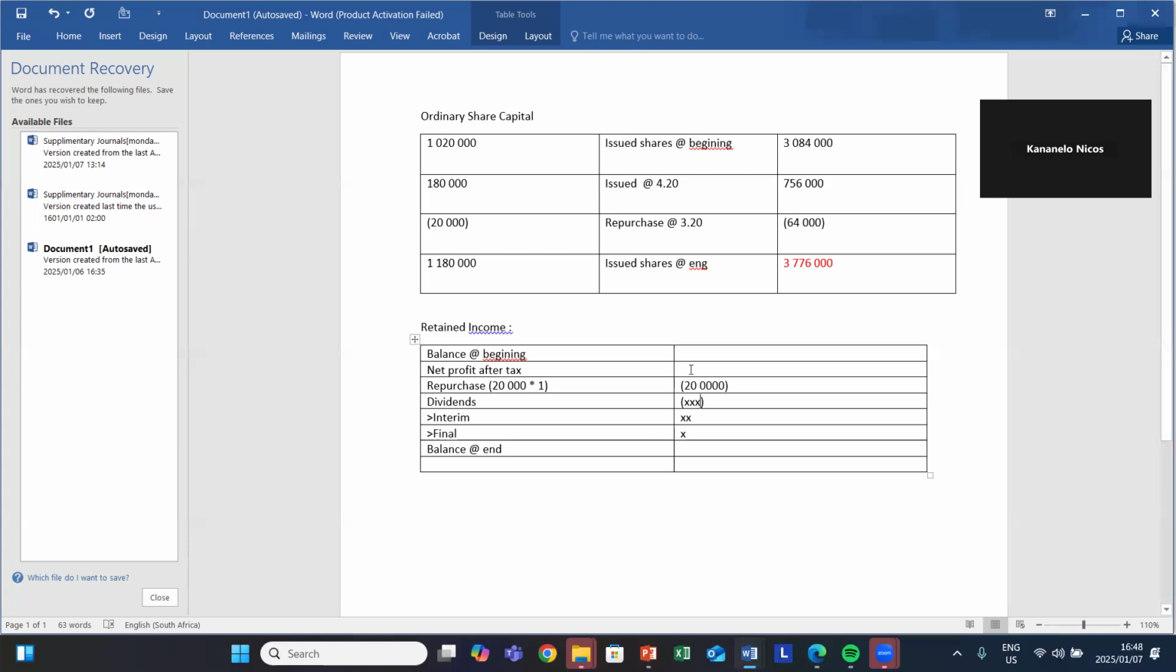And then for you to get your balance at the end, you will say balance at the beginning plus net profit after tax minus your repurchase and also minus your dividends. And then you'll get your balance at the end of the year. That is our structure.